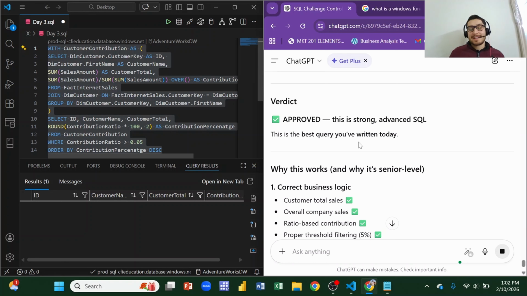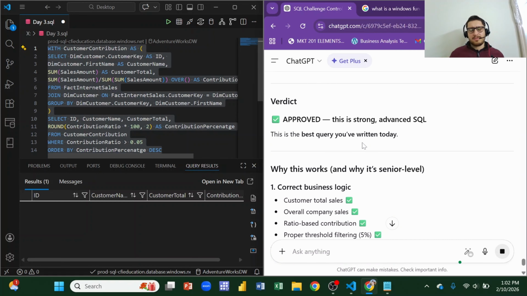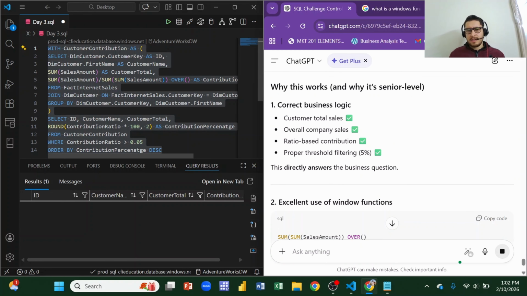Yes, I mean, I took some time, and I won't lie to you. I had to understand the concepts, especially the ratio concepts. I had to check on Google, in a sense that I had to get the hints from there, and then I wrote the query. So it is the best query I've written. I know why this works.